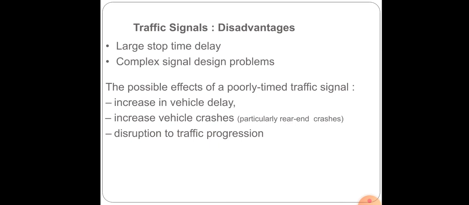And then improper design and location of the signals will also lead to violation of the control system. So that is also one of the disadvantages. Then there is failure of the signals, mainly due to, suppose, an electric power failure or any other defect, which can cause confusion to the users. And then the variation in the vehicle arrivals on the approach roads may also cause an increase in the waiting time on one of the roads and unused green signal time on the other road when fixed time traffic signals are used.